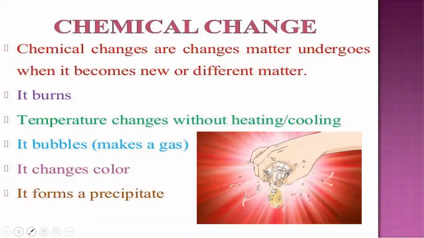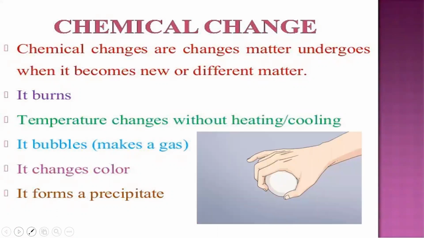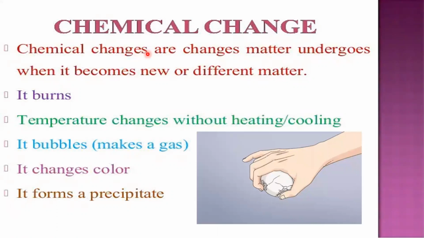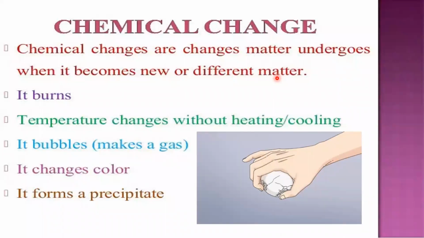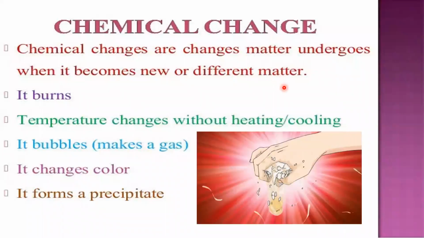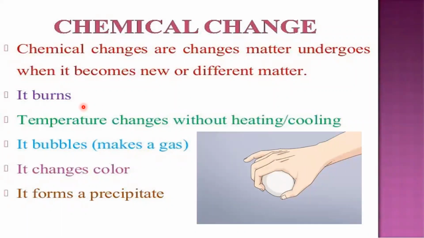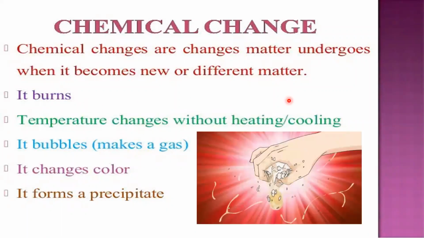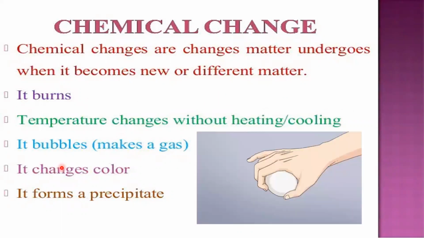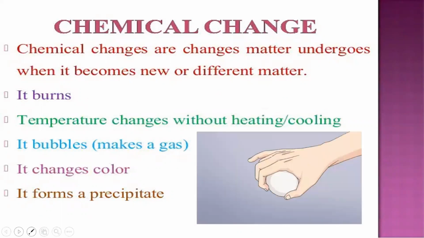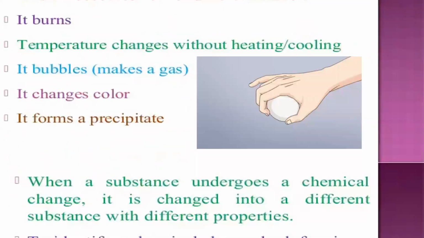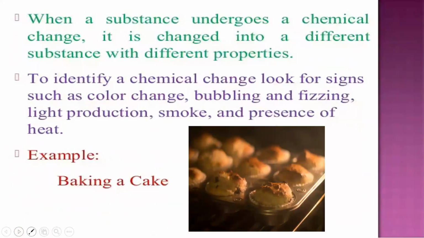Now coming to the chemical changes, these will occur in the chemical properties. That means a completely new substance will be formed. You cannot get back the old substance. That means it is not reversible. That is, it is an irreversible reaction. It may burn. Temperature, energy changes will occur while heating and cooling. Bubbles will form. Color will change. Sometimes precipitate will form. These are all the properties that will be changing when a chemical change occurs. So when a substance undergoes chemical change, it is changed into a different substance with different properties.